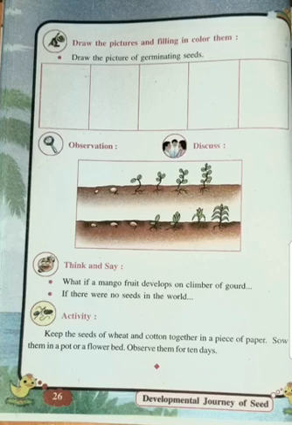So children, I hope that you have understood how the seed grows and which are the types of the seeds. Again I will tell you the summary of this lesson. First we will do your activity. Keep the seeds of wheat and cotton together in a piece of paper. Sow them in a pot or flower bed. Observe them for 10 days.